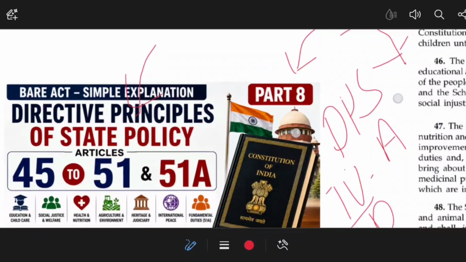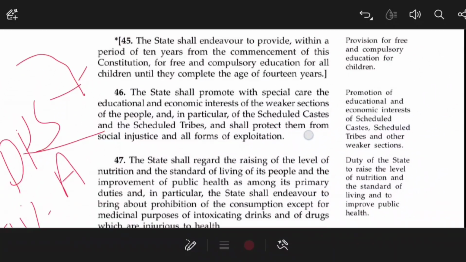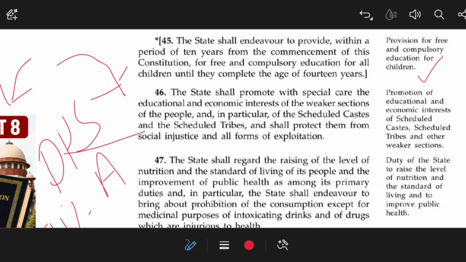Article 45 talks about the provision for free and compulsory education for the children. Article 45 states that the state shall endeavor to provide, within a period of 10 years from the commencement of the Constitution, free and compulsory education for all children until they complete the age of 14 years. So if UPSC or state PCS ask whether there is a reference of age by which government should provide free and compulsory education, yes, that reference of age, that means maximum age, is included in Article 45.